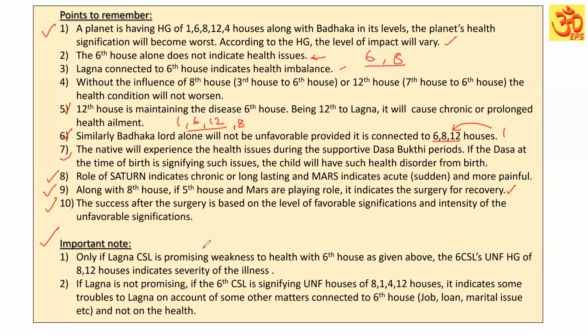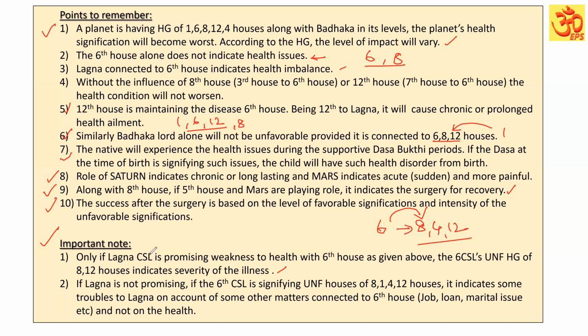Only if the Lagna Kaspal Sublord is promising weakness to health with the 6th house and other unfavorable houses, and the 6th Kaspal Sublord signifies unfavorable houses of 8 and 12 and others, does it indicate severity of the illness. If the 6th house is connected to, for example, the 8th house, 4th house, 12th house, which are unfavorable houses to the 6th house, if they are all joining hands, it does not mean that it is indicating health issues.